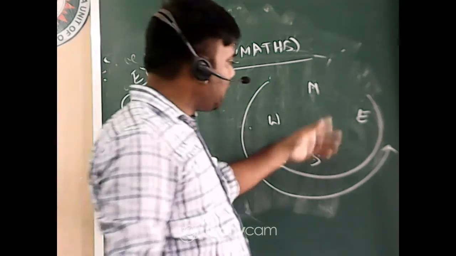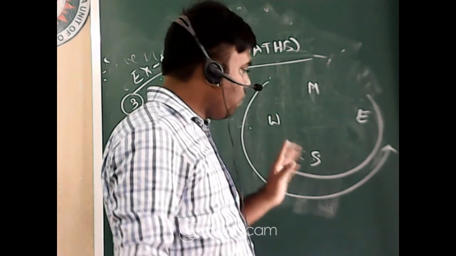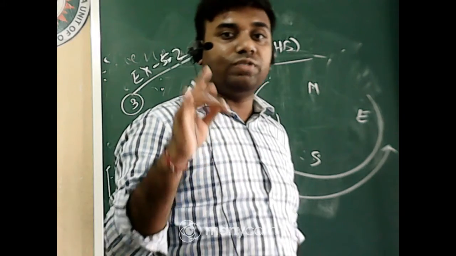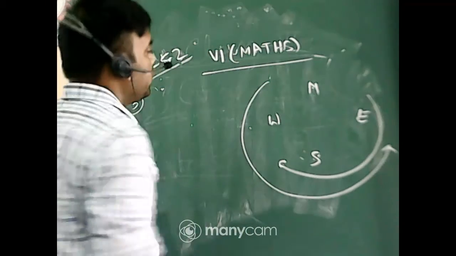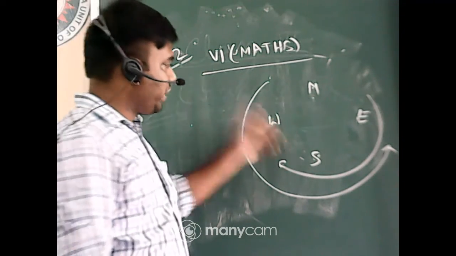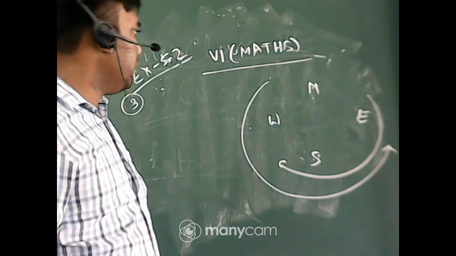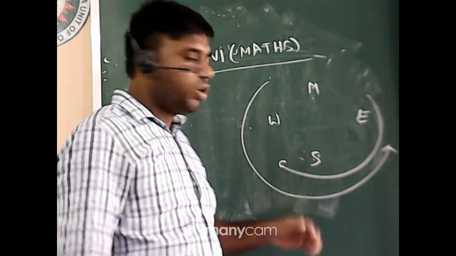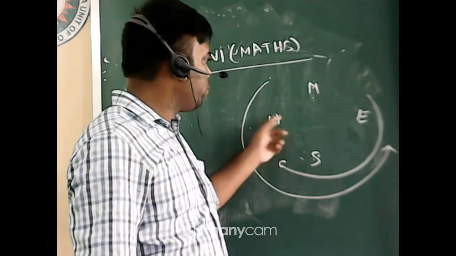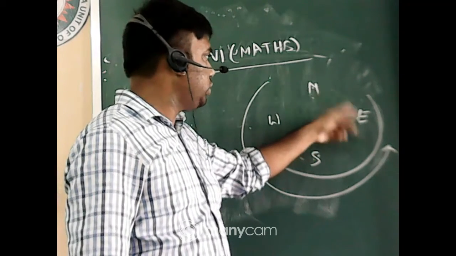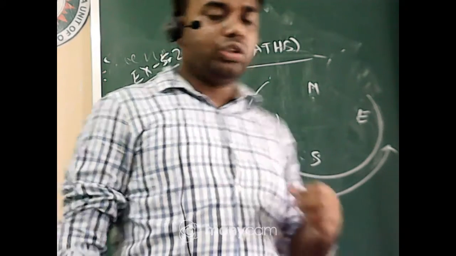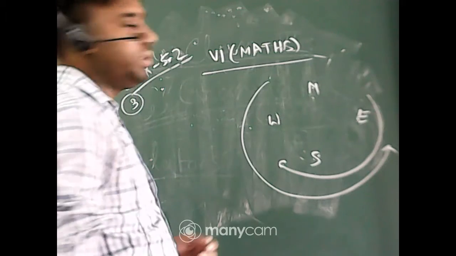Now clockwise direction, anti-clockwise direction means that now what is the angle between two consecutive direction? Consecutive direction means, students, north and east. These two direction are consecutive direction. North and west, these are the consecutive direction. West and south, these are the consecutive. Consecutive in Bengali it is called por. Okay, just east and south, south and west, west and north, north and east. These are the consecutive direction. Got it, everyone?